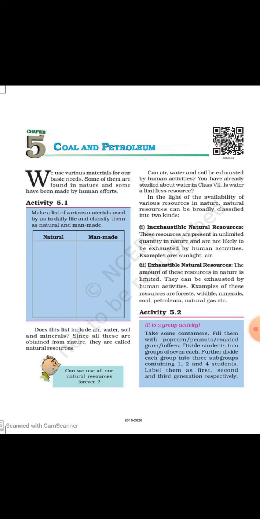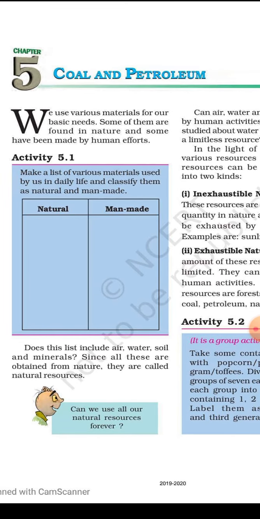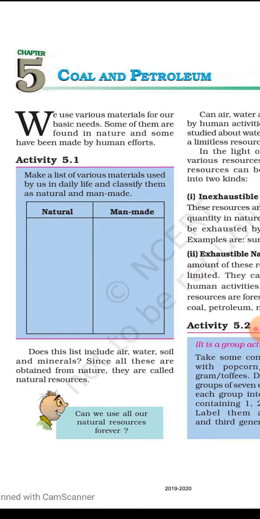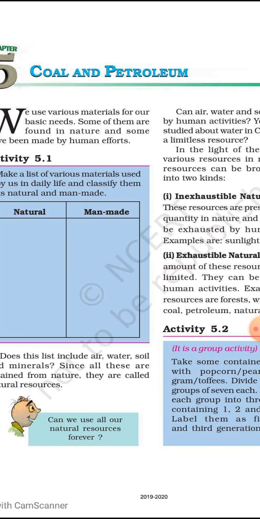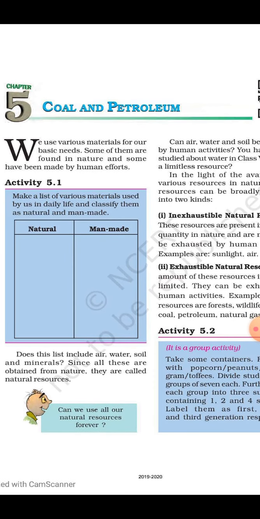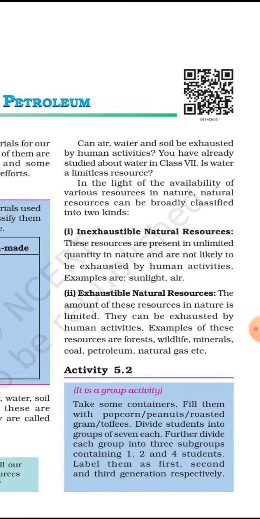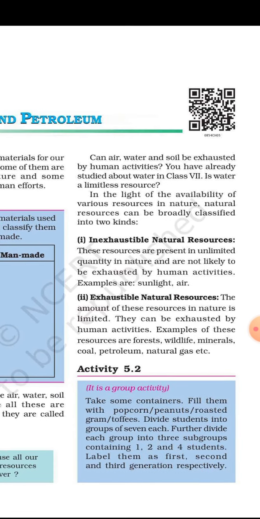Okay, in our daily needs we use some natural things and man-made things also. Here is an activity: classify the natural and man-made things according to their resources. Do air, water, soil and minerals also come under natural things? Yes, as we obtain these from nature, they come under natural things. Buildings and other resources come under man-made things.